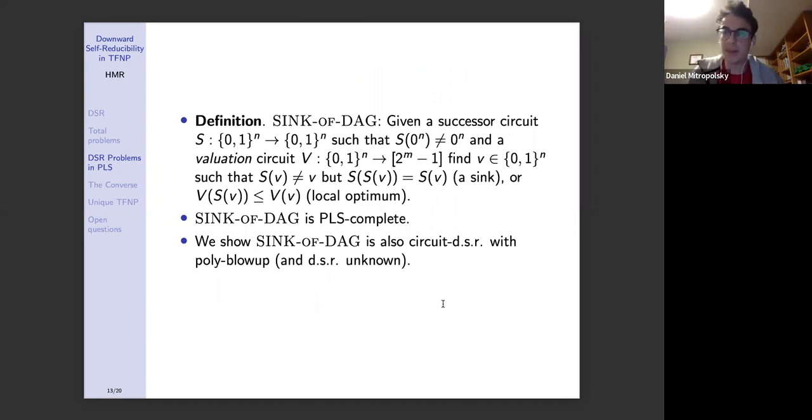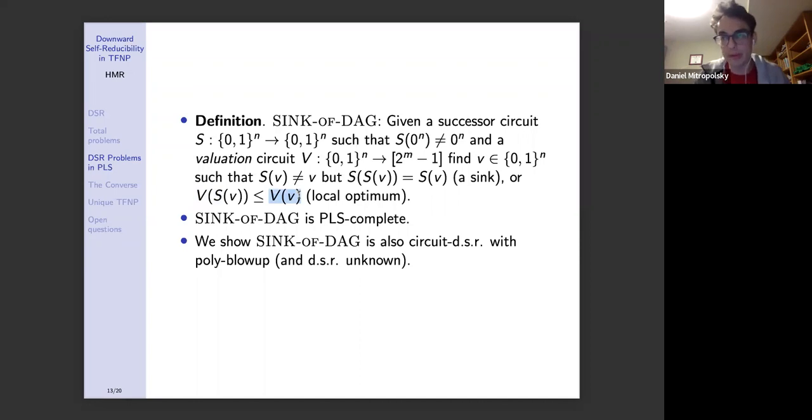Here's the most canonical one. If you've seen PLS before, you've probably seen the class defined through this complete problem, sink of DAG. In sink of DAG, we're given the successor circuit S from n bits to n bits, such that when applied to the zero string, it's not the zero string. So the zero string is a source. But we're also given the valuation V from n-bit strings to numbers between 1 and 2 to the m, some maximum valuation. And we have to find a v such that S applied to v isn't v, but either it's a sink, so S of S of v is S of v, or we found a local optimum with respect to this valuation: V of S of v is less than the valuation of v.